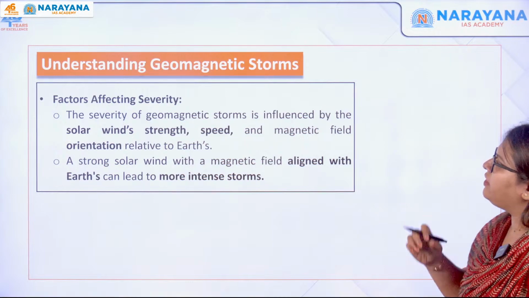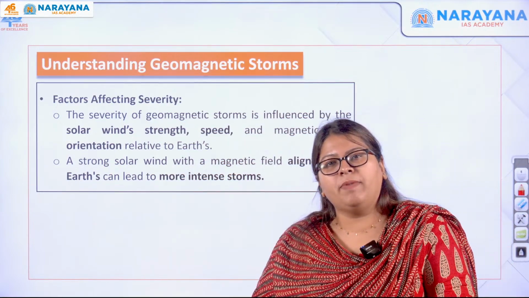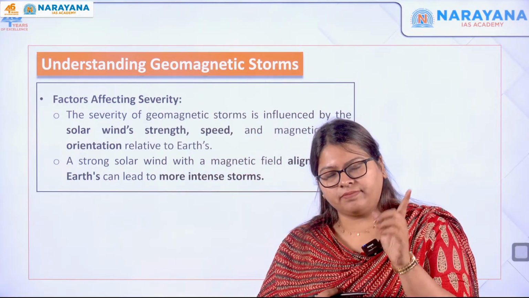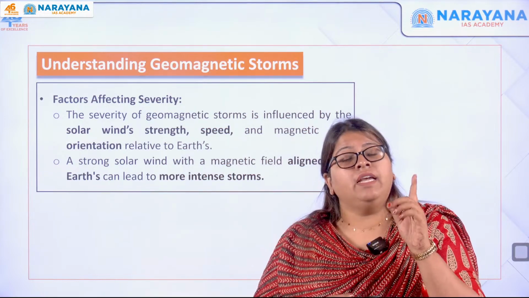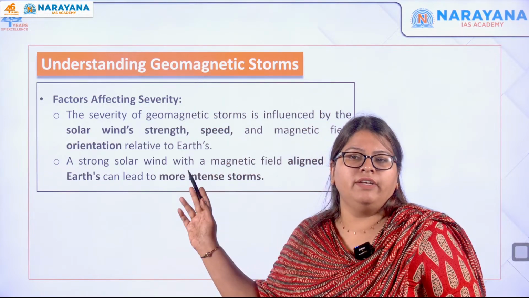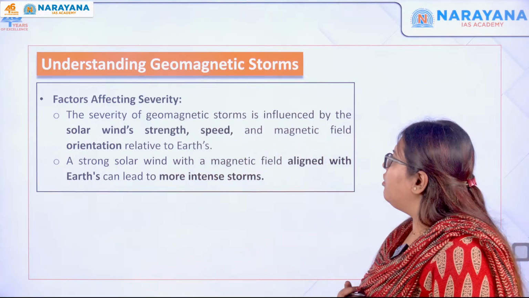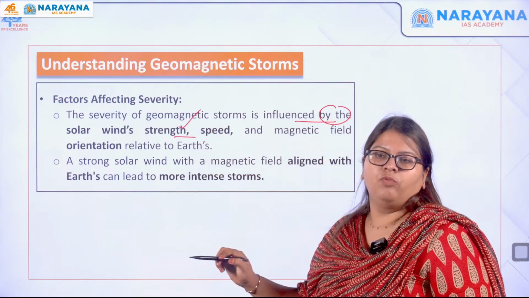Next, factors affecting the severity. So what affects the geomagnetic storm? We already saw in the first one, right? Even the differential rotation of the sun or the solar activity is one of the reasons which can determine the severity of the geomagnetic storm. Okay, so the severity is influenced by the solar wind strength. What is the speed?